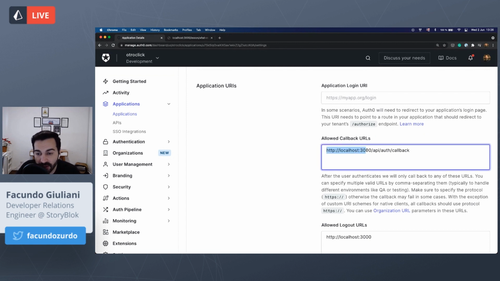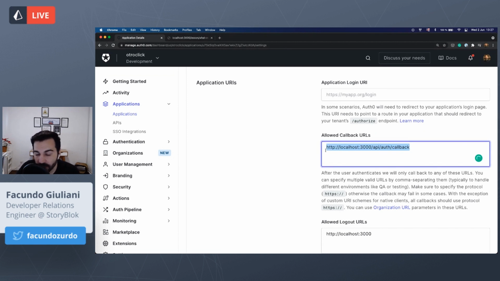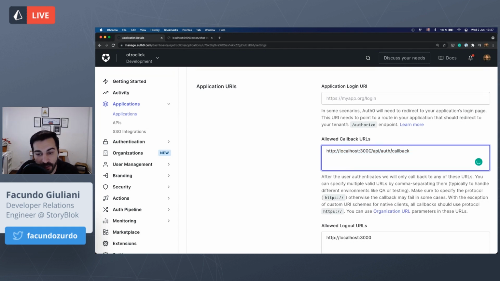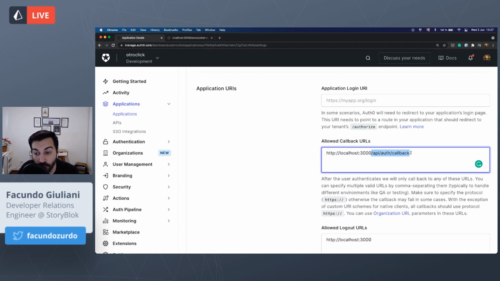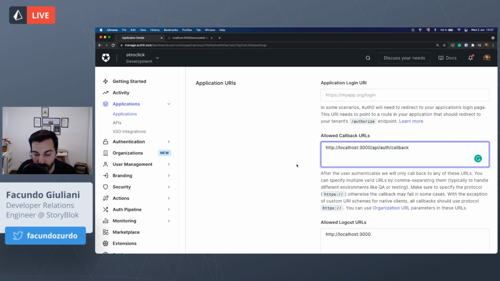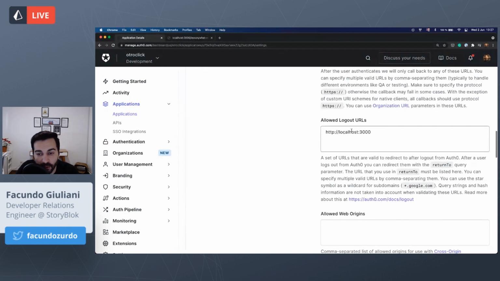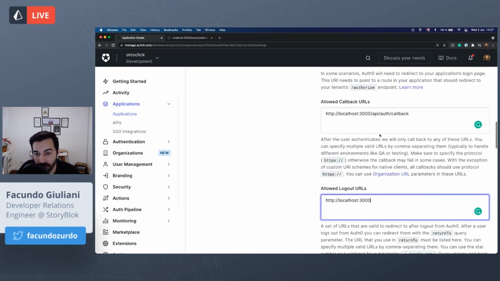As I'm using it locally, the callback URL will be the one that is automatically generated by the Auth0 SDK, which is api/auth/callback. So I configured this one here. And you have allowed logout URLs, and I put the URL that you will be returned to when you are logging out, which is the home page of my application, again locally, because that is how I'm working. These fields are lists, so you can add other URLs if you want to use any other.